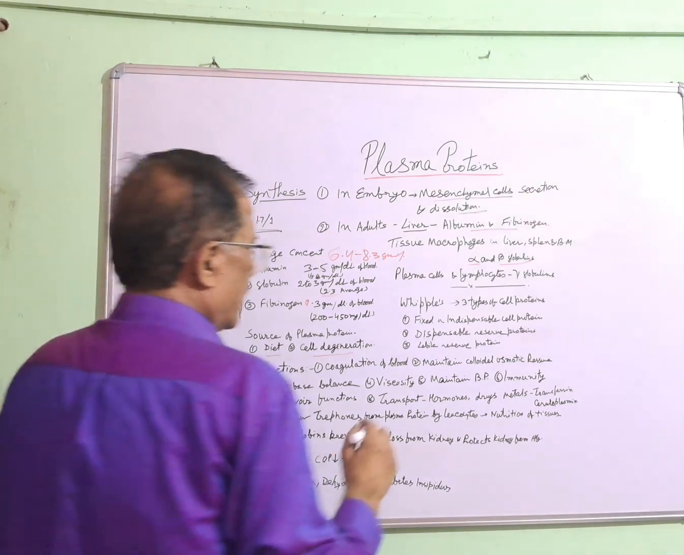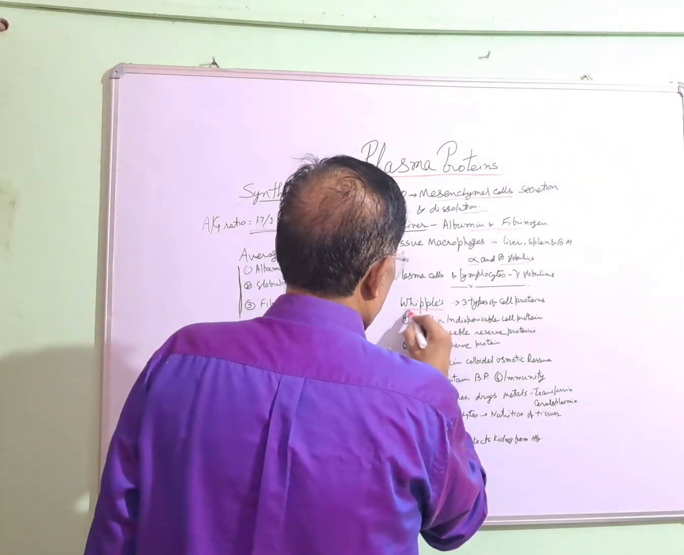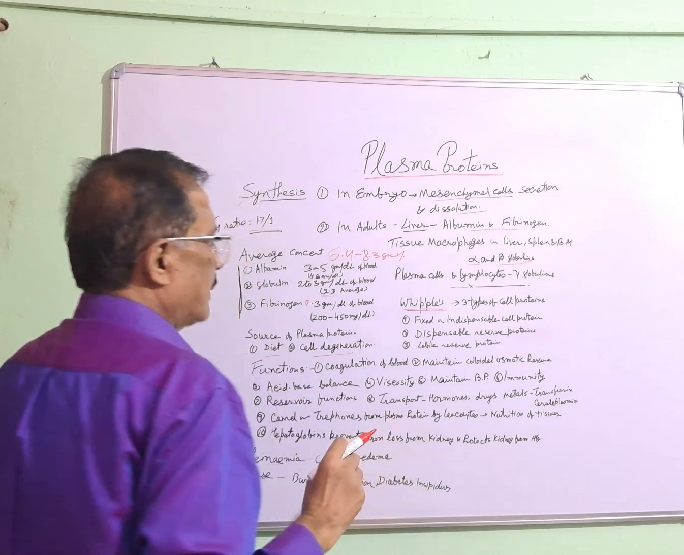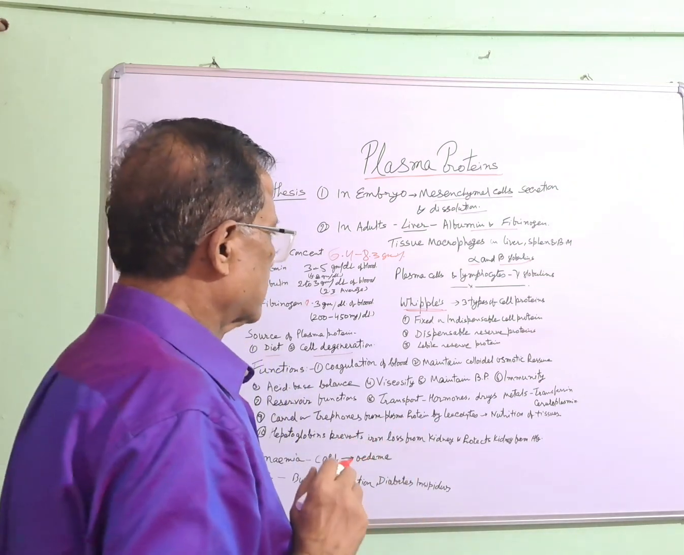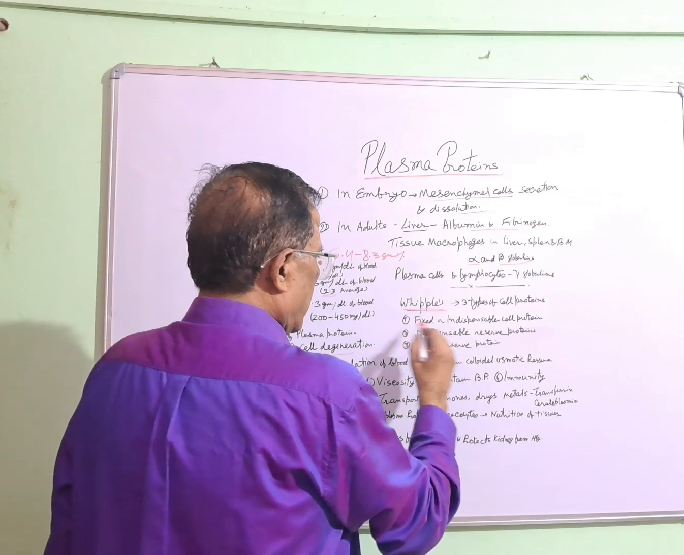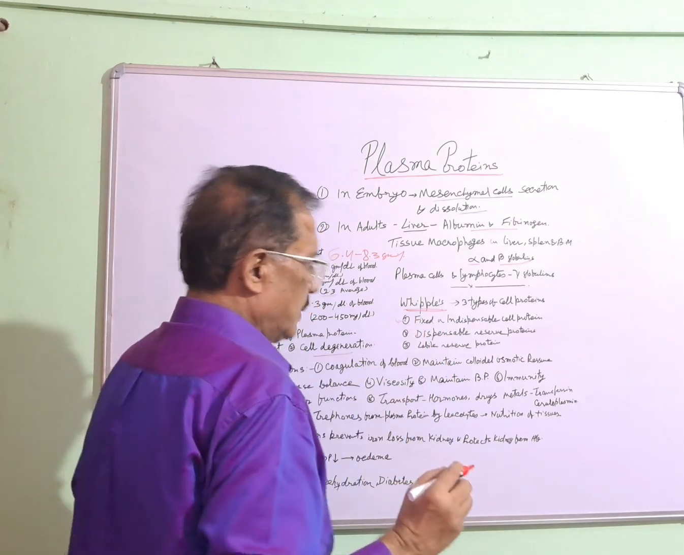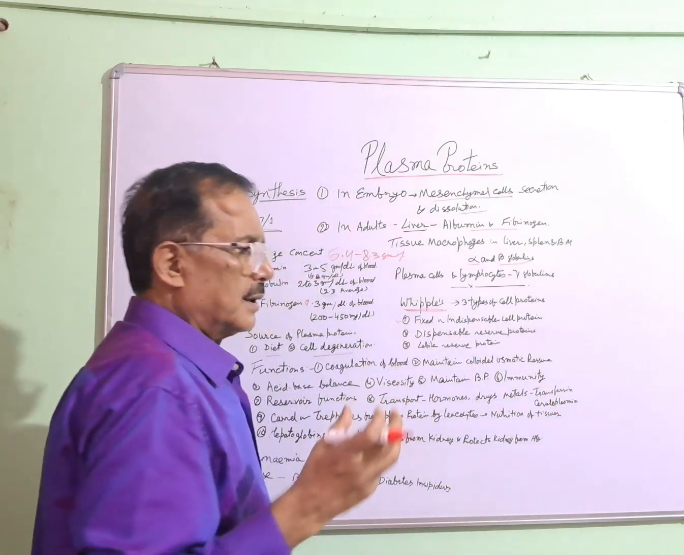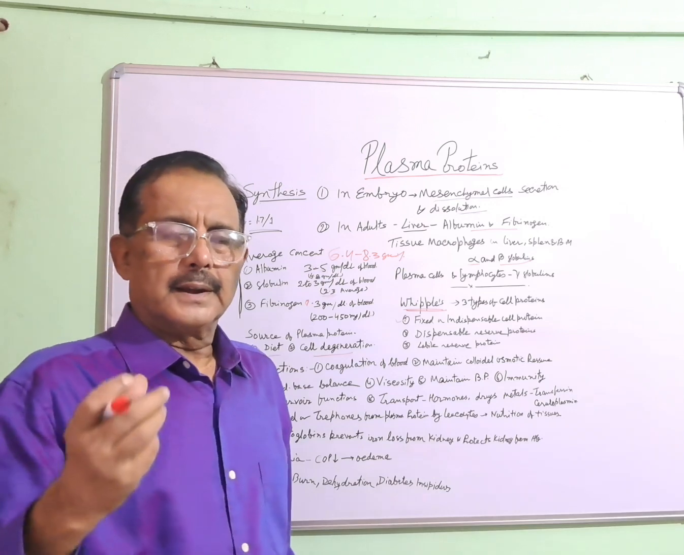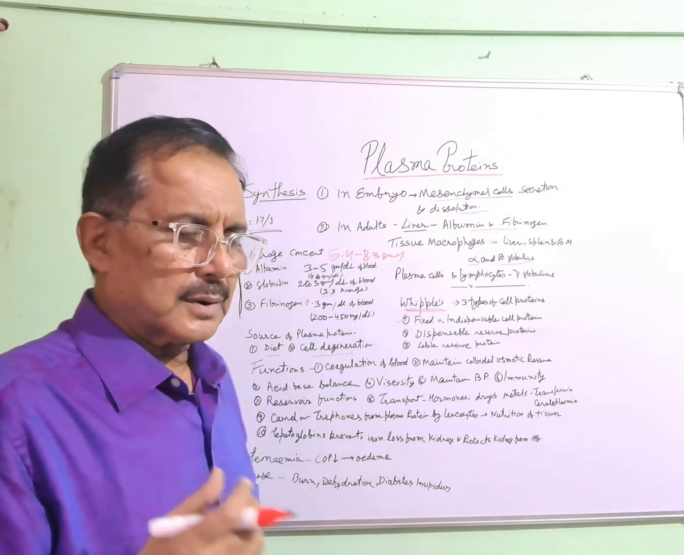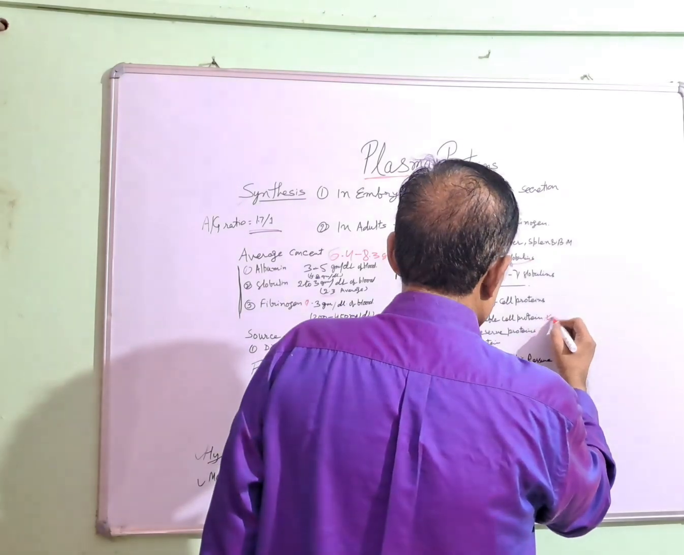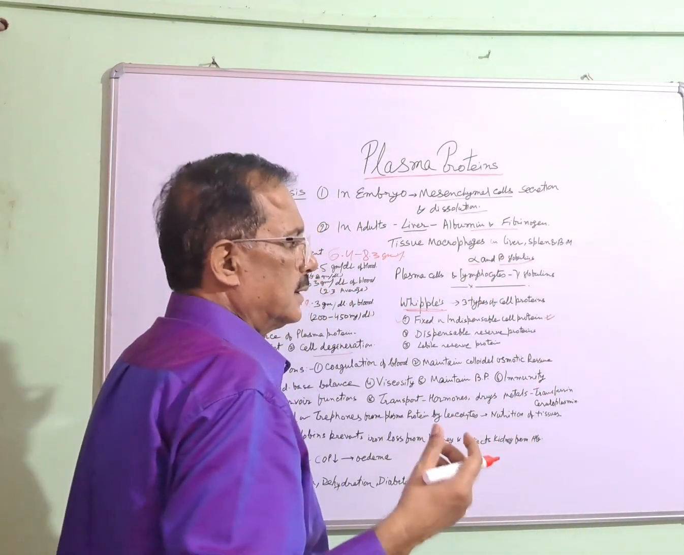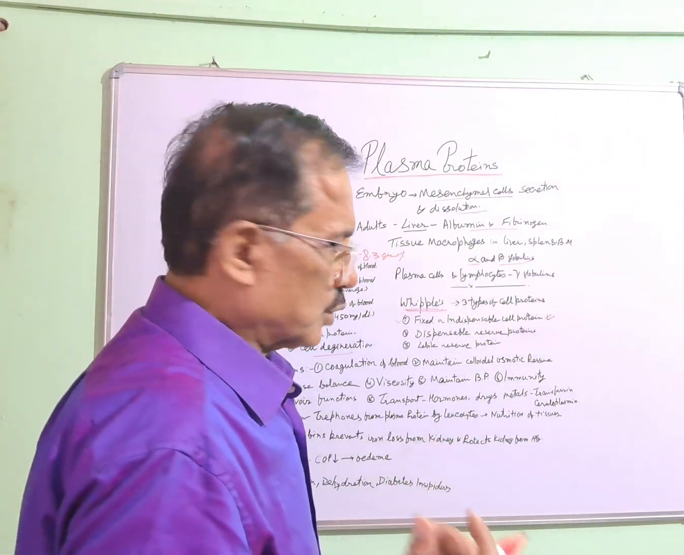Whipple described three types of cell proteins. First is fixed and indispensable. Fixed and indispensable means it is an integrated part of the cell structure, and it cannot be withdrawn, otherwise the cell will be destroyed.